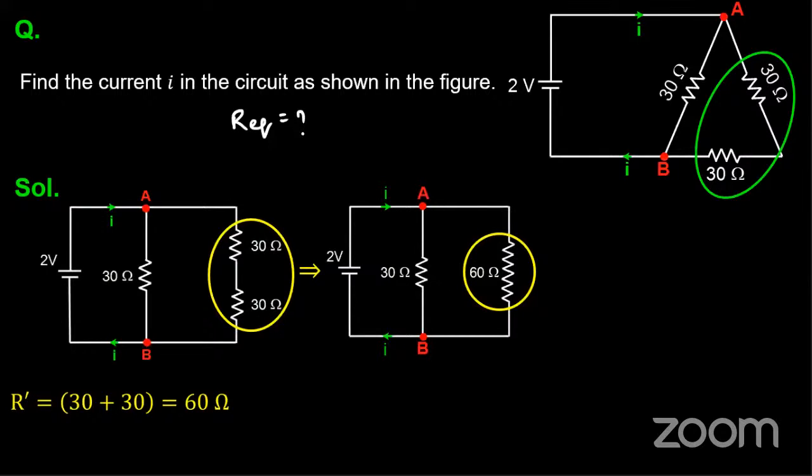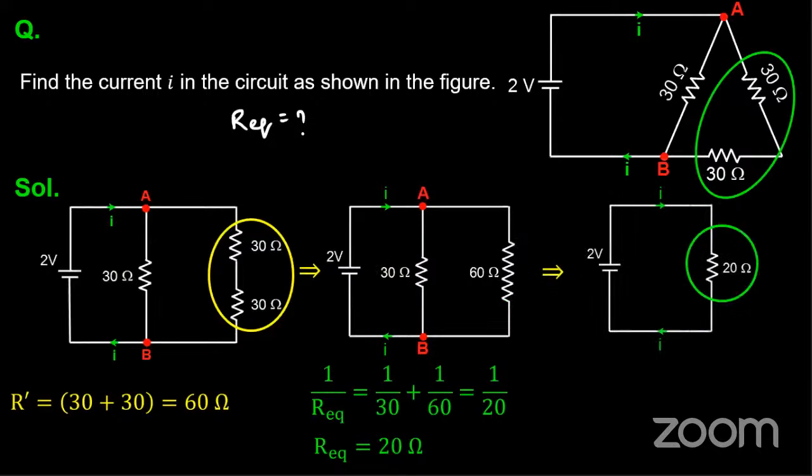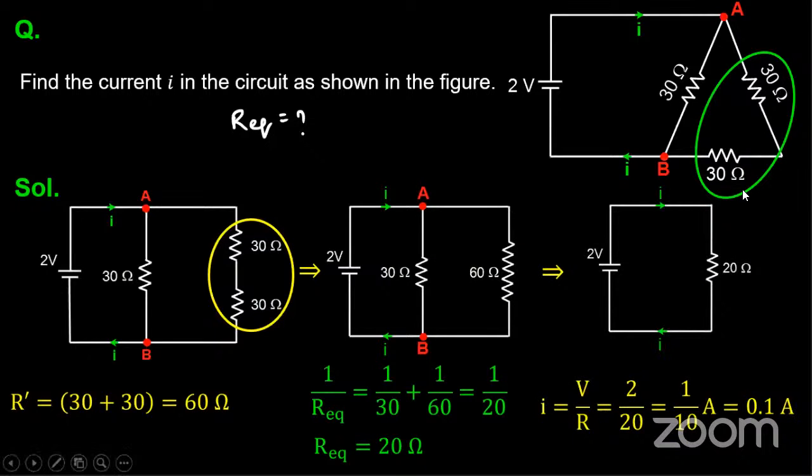Yes, there is a series combination. Please check that. So 30 plus 30, that is 60 ohms. So for series and parallel, we have 60 ohms parallel with 30 ohms. So 1 by 30 plus 1 by 60, that is 1 by 20. So you get R equivalent is 20 ohms. Okay, so R equivalent is 20 ohms.